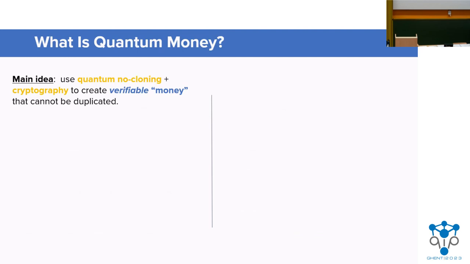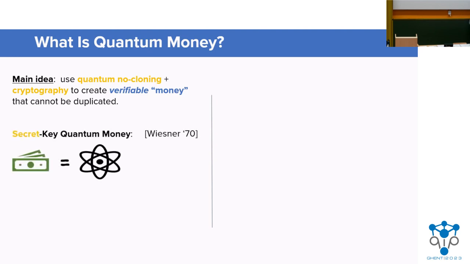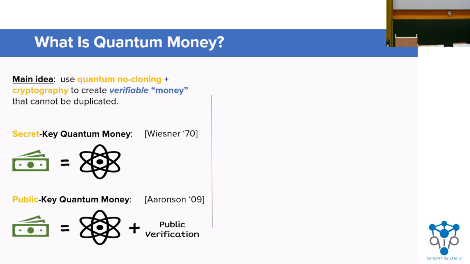So what is quantum money? Fundamentally, the main idea is to use quantum no-cloning and cryptography to create unduplicatable, verifiable money. So quantum money dates back to the famous scheme of Wiesner, although public key quantum money, which lets anyone verify quantum banknotes, and which is what we will focus on today, was not defined until Aaronson's seminal 2009 paper.